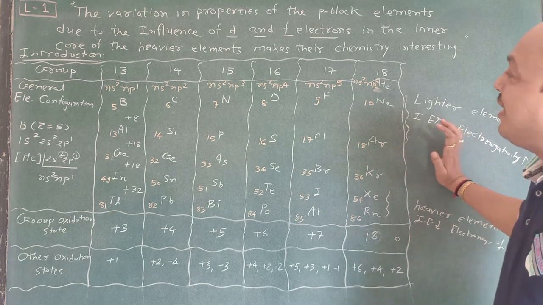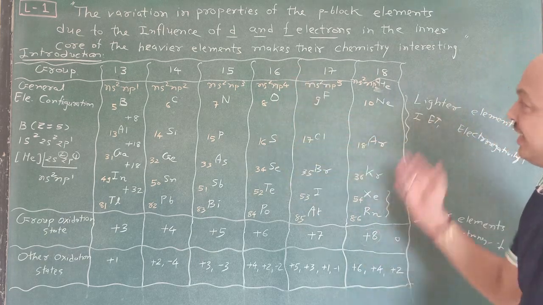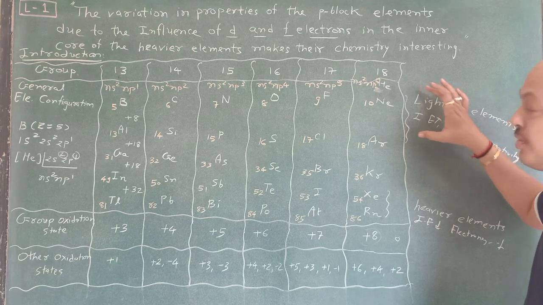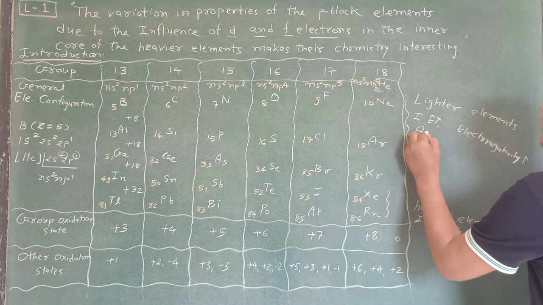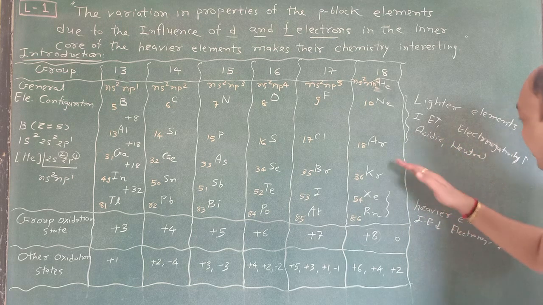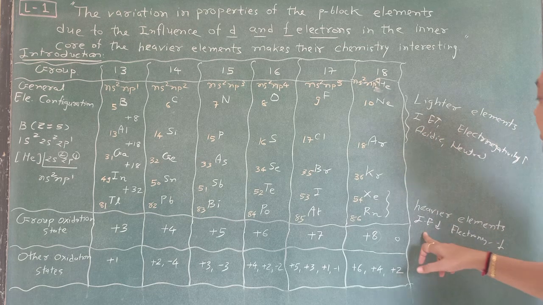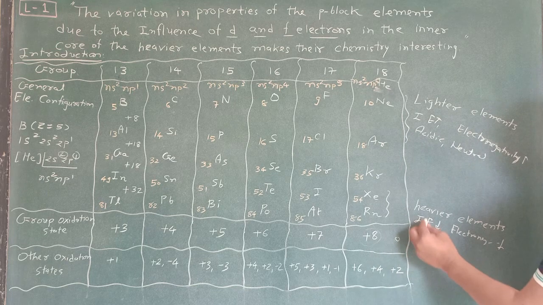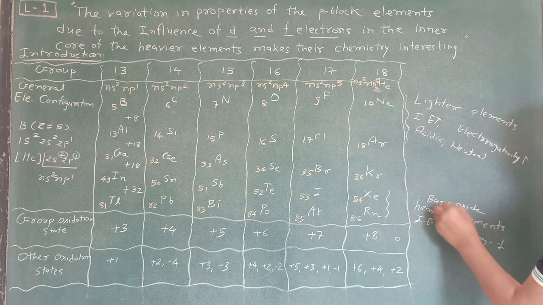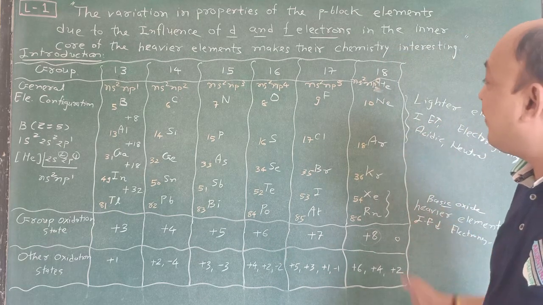Another important term: non-metals and metals, and their oxides, which we learn at that time. Once again, the lighter elements form oxides that are acidic or neutral, but the heavier elements form oxides that are basic. Remember this one, in terms of oxides their character is basic. It is also very important.